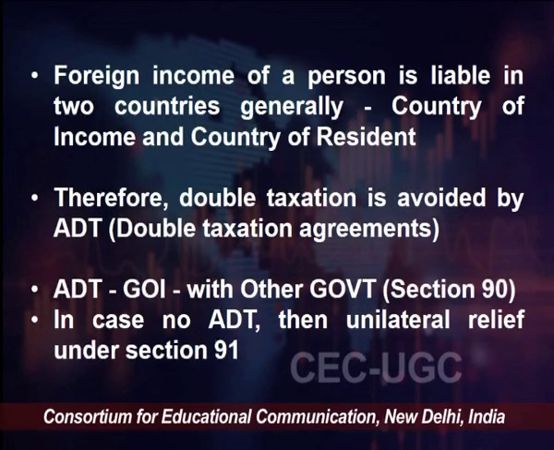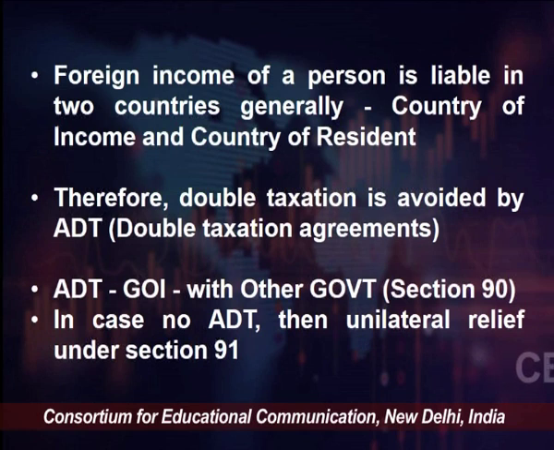So, when the government of India has an agreement with a foreign government with respect to double taxation avoidance, it will be covered by section 90, right. So, when we have an agreement in place, we go by section 90, which provides bilateral relief. That means the relief will be provided in either of the nations. Either you can take the privilege here in India, or you may take the privilege in the foreign nation, because your government has an agreement with the other government. So, that is why section 90 comes into place.